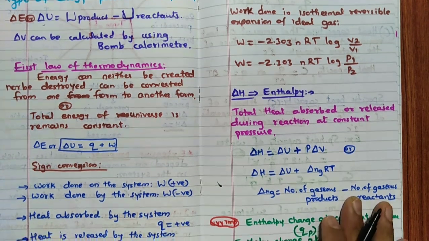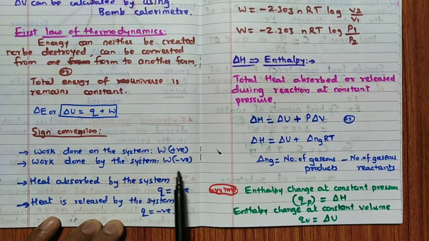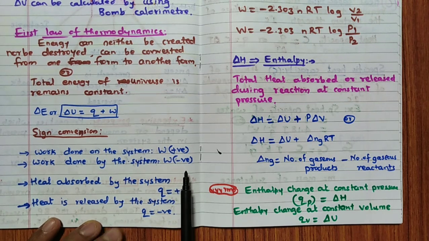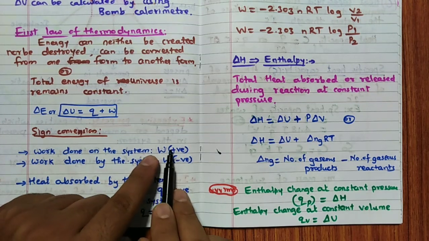How does the sign convention work out? Work done on the system is positive. Work done by the system is negative. What happens when work is done by the system? Definitely W becomes negative. How we can remember is: work is done from that particular system, hence it has given out its energy. So W becomes negative. When work is done on the system, W becomes positive.